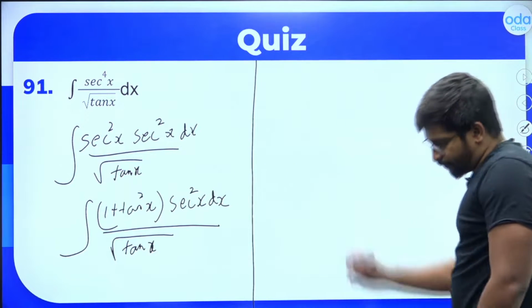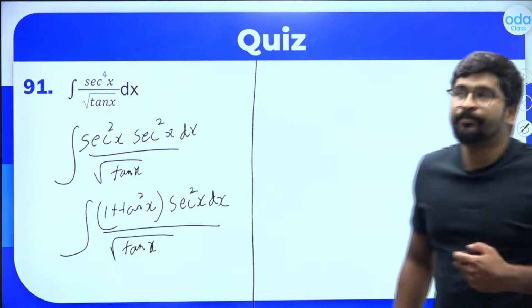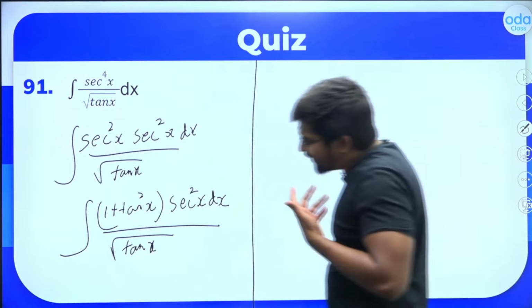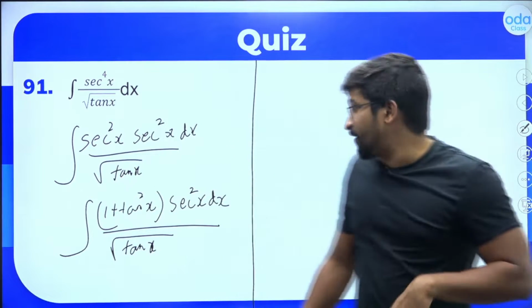Now what do we do? What is the most suitable substitution here? Tan and sec are derivatives, right? Tan derivative is sec square x, right? So what will we do?